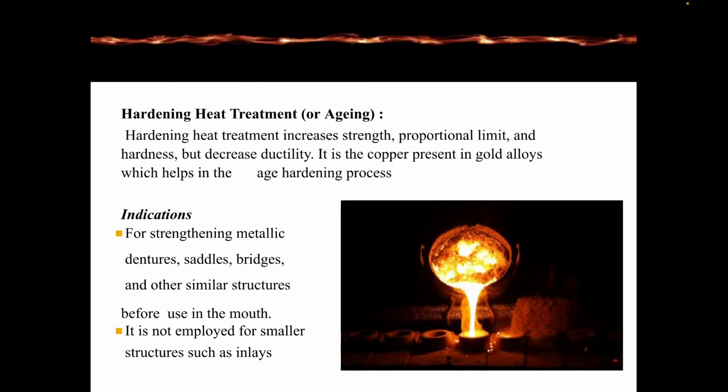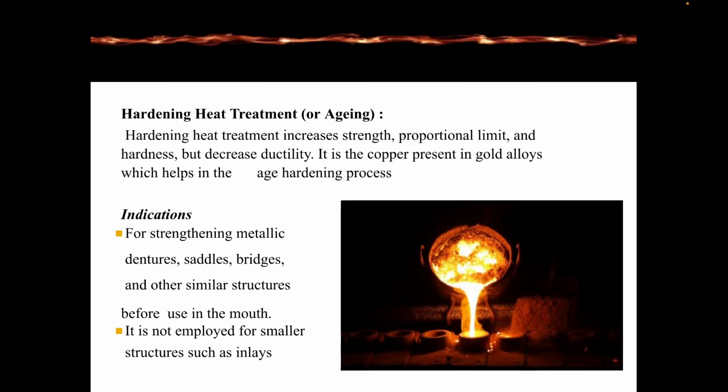So the hardening heat treatment or aging, that is a very important question as per the academic or your theoretical part. Hardening heat treatment increases the strength, proportional limit and hardness but decreases the ductility. It is the copper present in gold alloy which helps in the age hardening process.